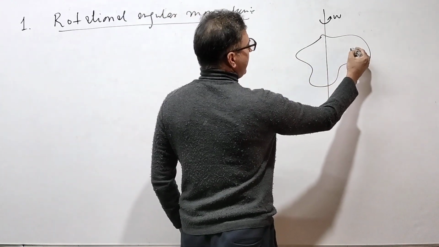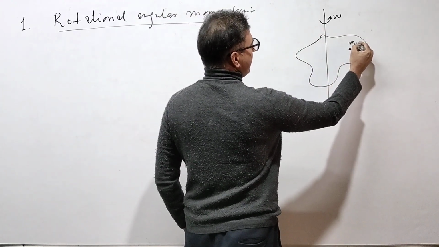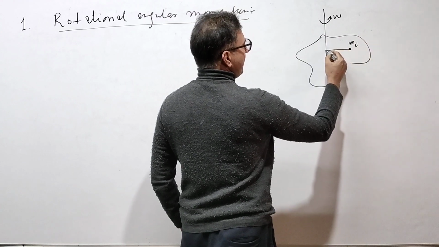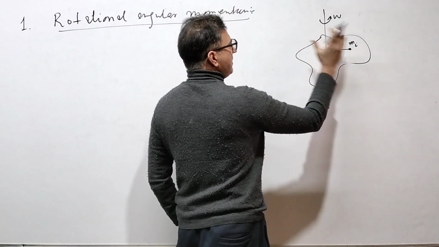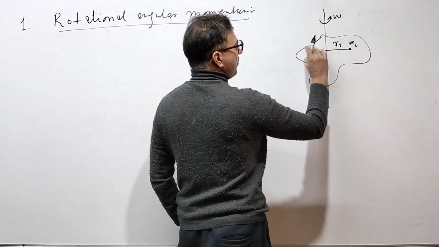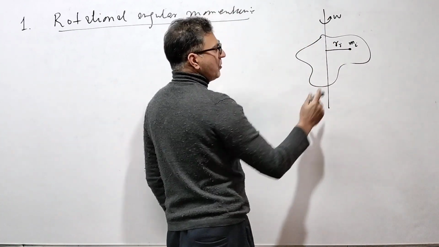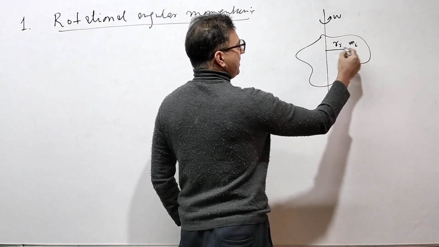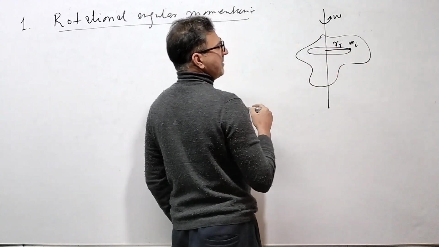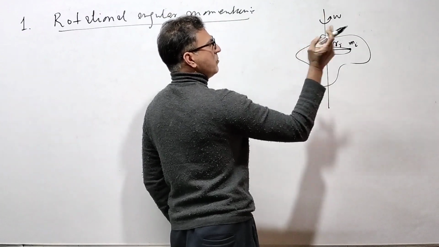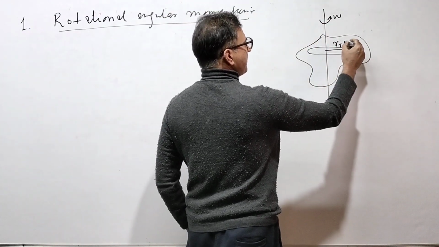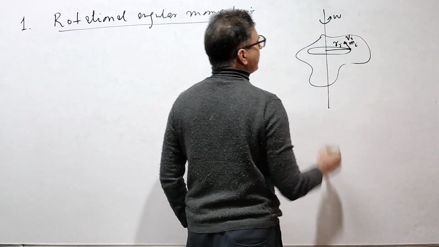So what I do is I take a mass point here, mi. Let this mass point be at a distance Ri from the axis. So when the body rotates about an axis, every point inside the body moves in circles. This point will move in a circle inside the body. Let me suppose it has speed vi.